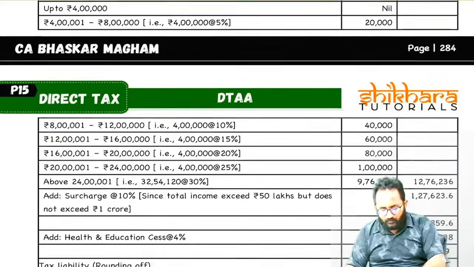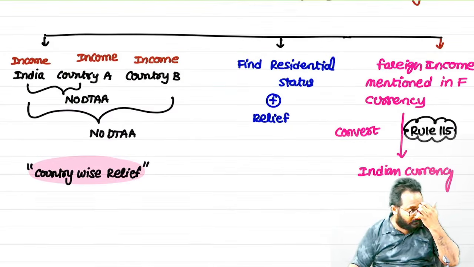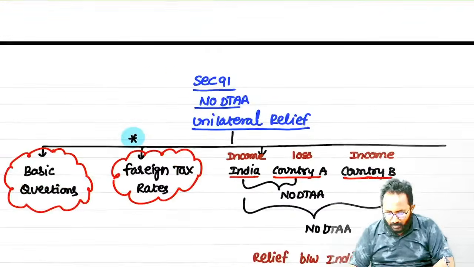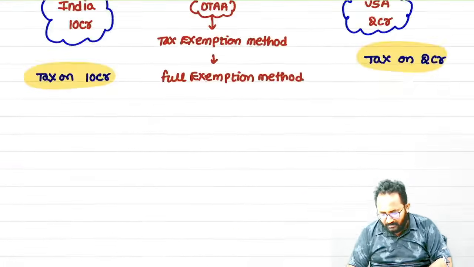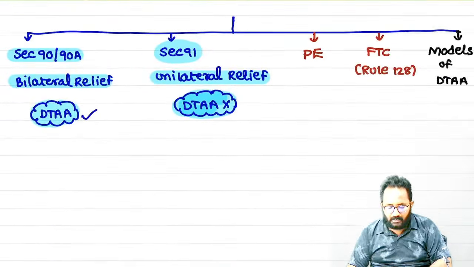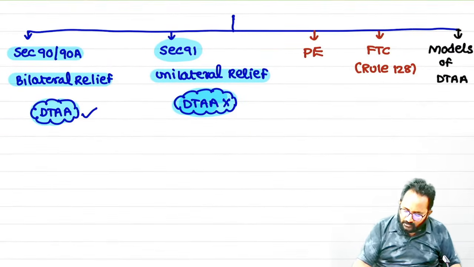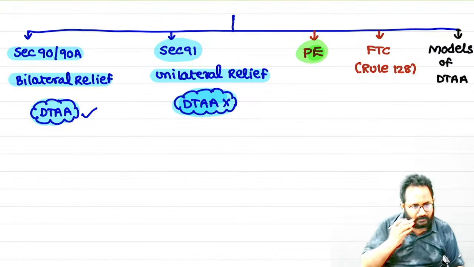Now we'll discuss the theory questions. In these 40 minutes we are going to concentrate on the theory questions. First, permanent establishment.